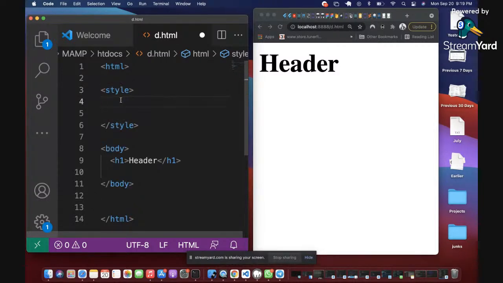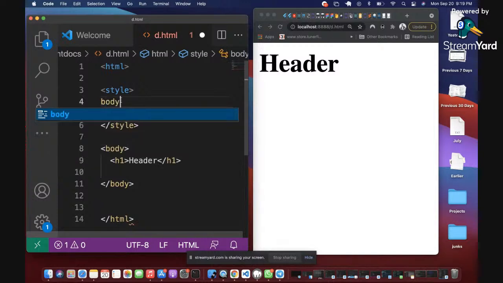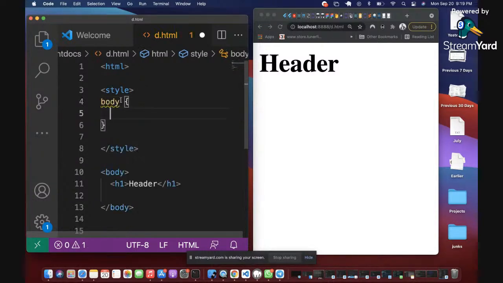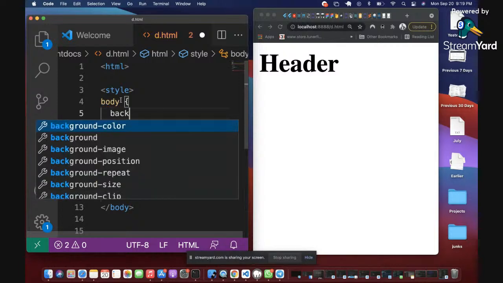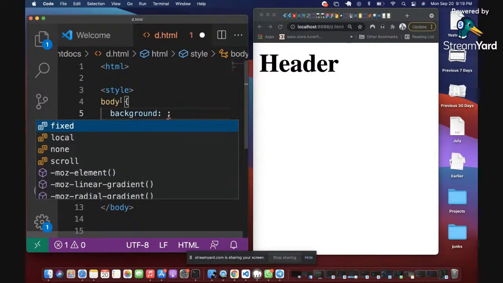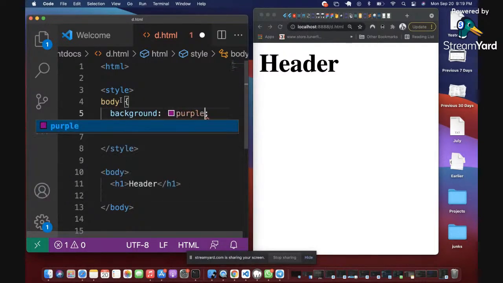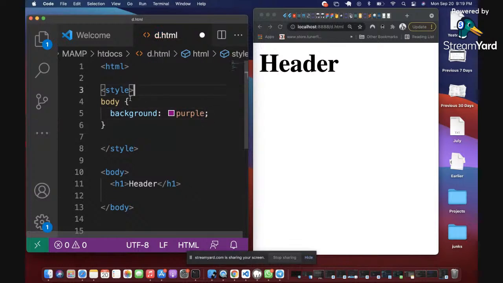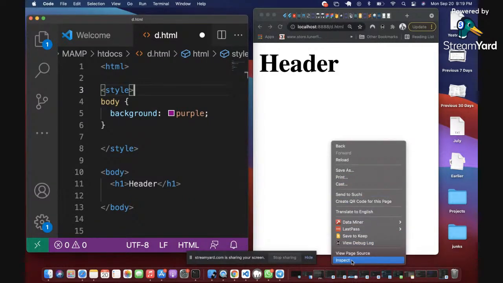So let me just quickly show you what I mean by body. Then we have the body as the HTML tag. Then you have a curly brace open and close. Then you have an attribute called background. Then you have a colon, and then you have purple, right? So this simply says that you are changing the color of this body. Don't forget that. Let me inspect and show you something quickly.